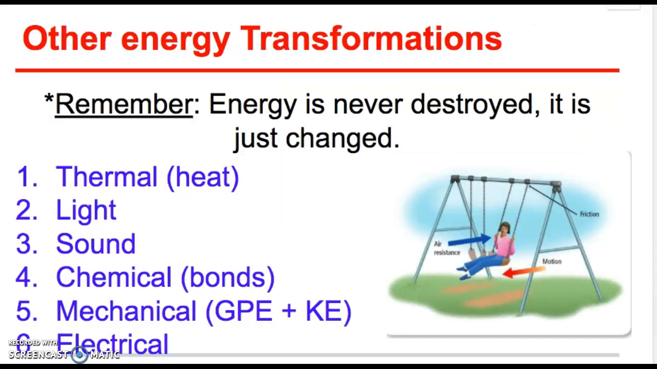All right, other energy transformations. So remember, energy is never destroyed. It's just changed or transformed. So make sure you write that down on your paper. There's 6 other kinds of energy transformations that we're going to talk about. The first one is thermal or heat energy transformation. Then we have light, sound, chemical, which is from chemical bonds, mechanical, which is the one that we just talked about, which is gravitational potential energy added to kinetic energy, and then electrical energy transformation.